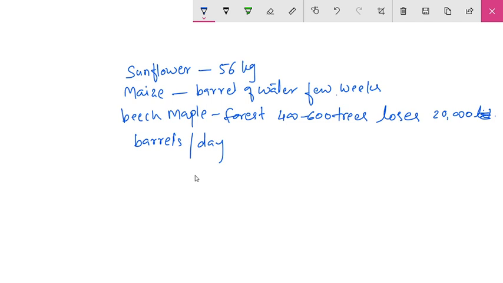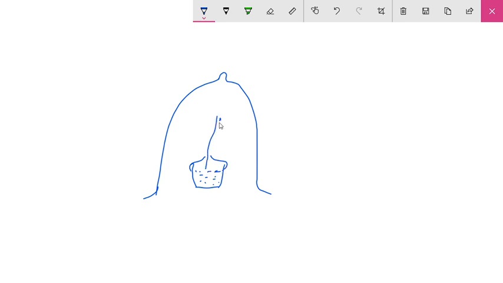Okay, and this process, this transpiration, is controlled by the living cell. Okay, and it is demonstrated by an experiment, and that experiment is the bell jar experiment. Okay, it is a glass bell jar. So inside that jar a pot is kept. Okay, the pot is kept, the soil is wetted. Okay, and then it is covered with rubber or plastic, fully covered, and only the plant is kept open.